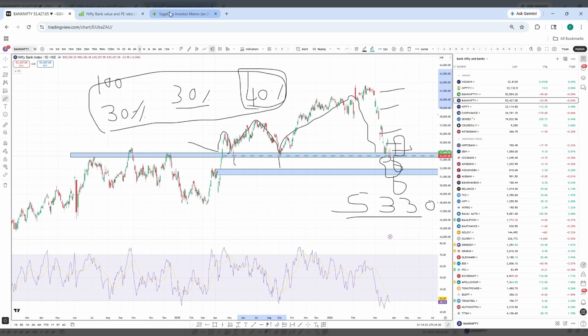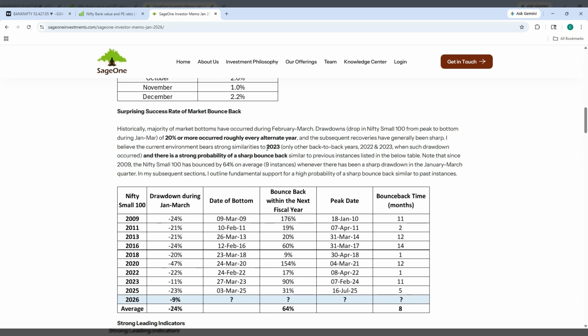In small cap, I'm going to show you one interesting thing here. This is one paper which I've studied. If you see here, we have seen drawdowns in small cap from peak to bottom during January to March of 20% or more. In 2009, we saw minus 24%. After this, within 2 years, again we have seen a 176% up move in small cap.